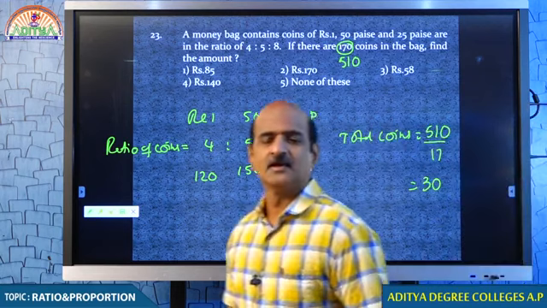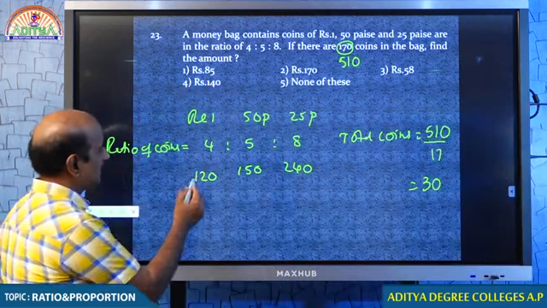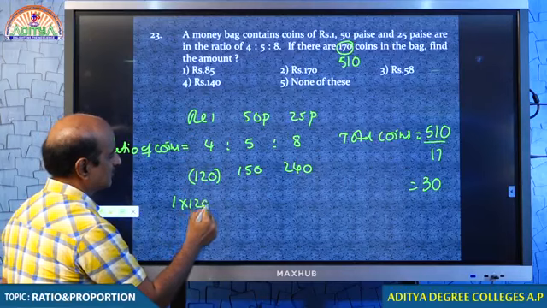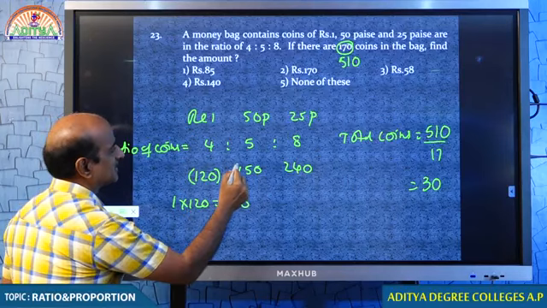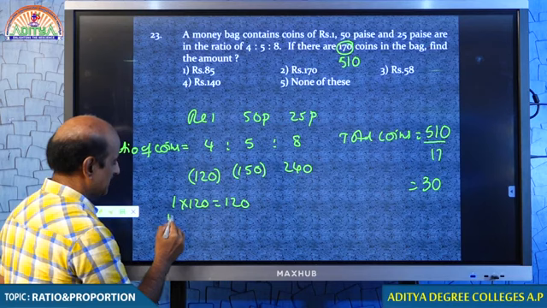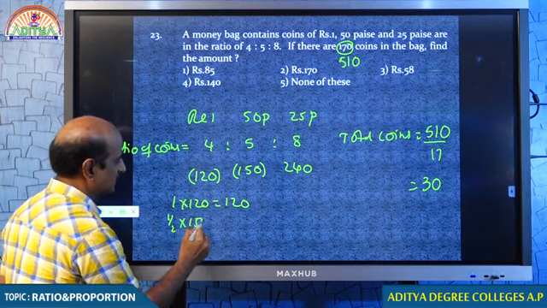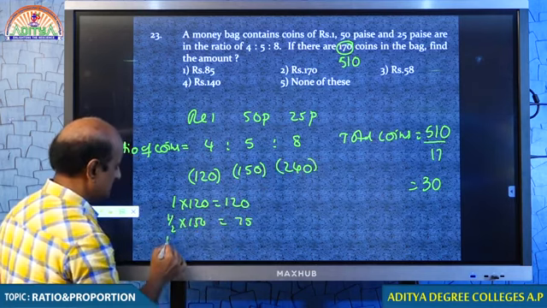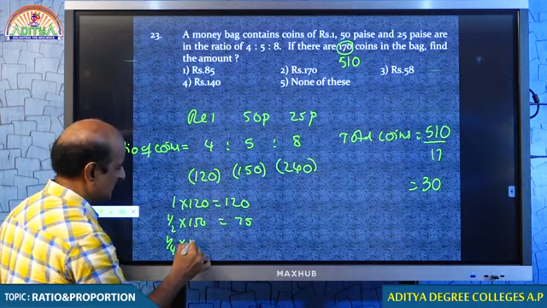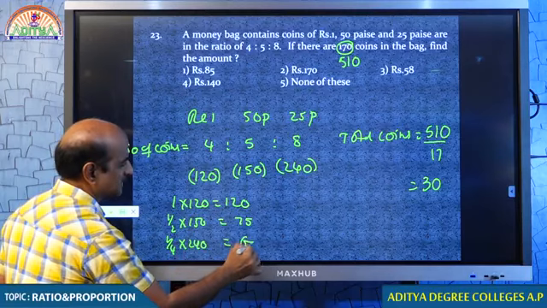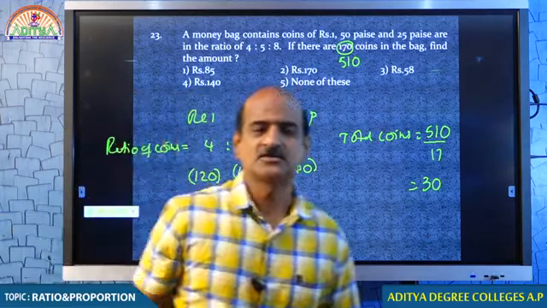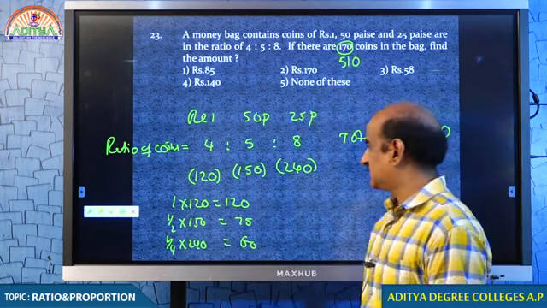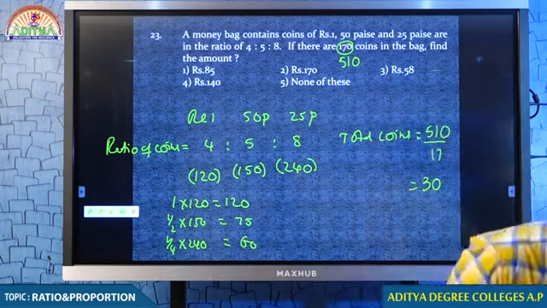Good. Tell me, what is the total amount in the bag? We have 120 1 rupee coins, so 120 rupees only. 150 50 paise coins, that is 75 rupees. 240 25 paise coins comes to 60 rupees. So that is going to be the total answer: 120, 180. Your answer must be 255.